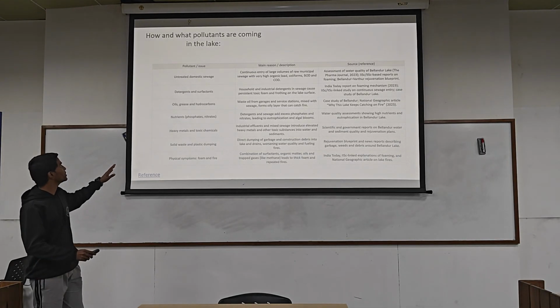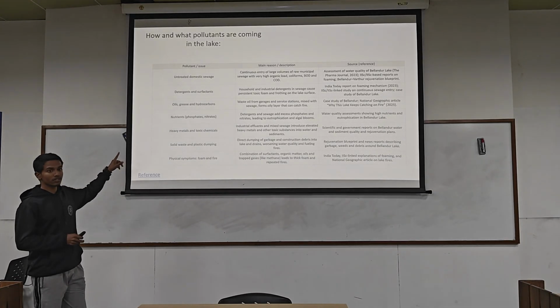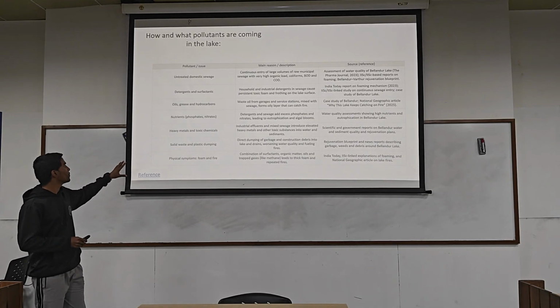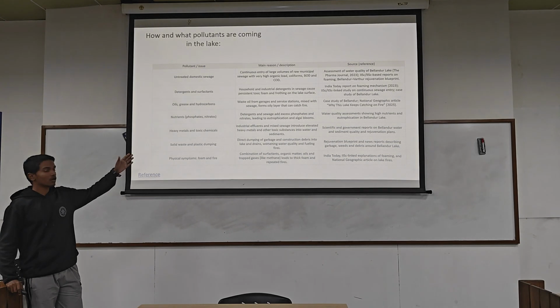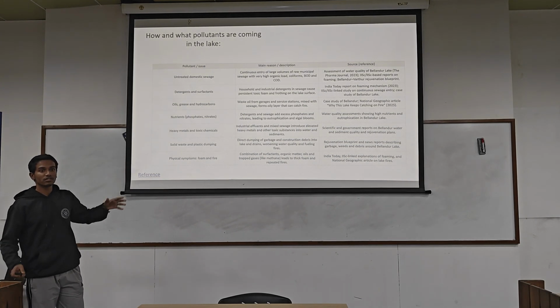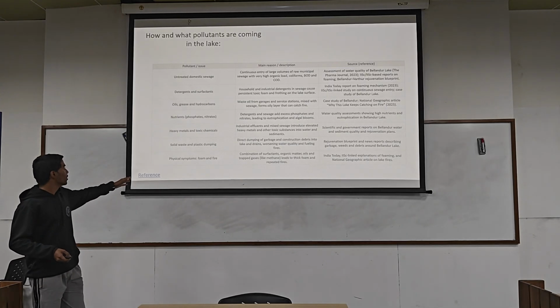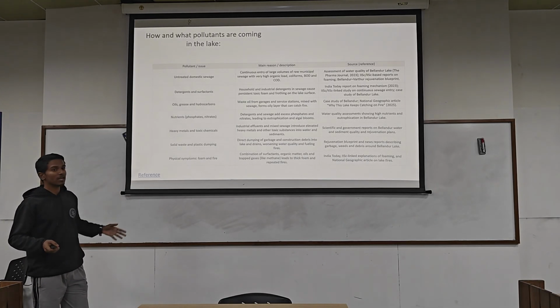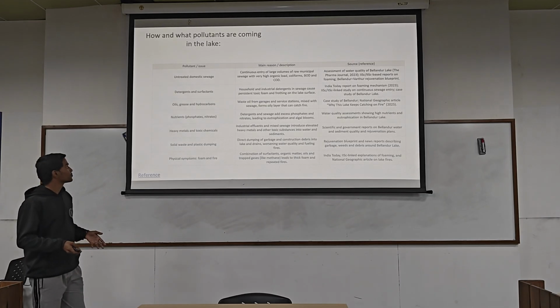And also, the biggest culprit is the untreated domestic sewage water, and there are some cases of oil and grease and hydrocarbons coming from the garages, because they are well connected through drains and roads. Also a heavy amount of solid waste and plastic is being dumped into the drain, and ultimately it falls into the lake.